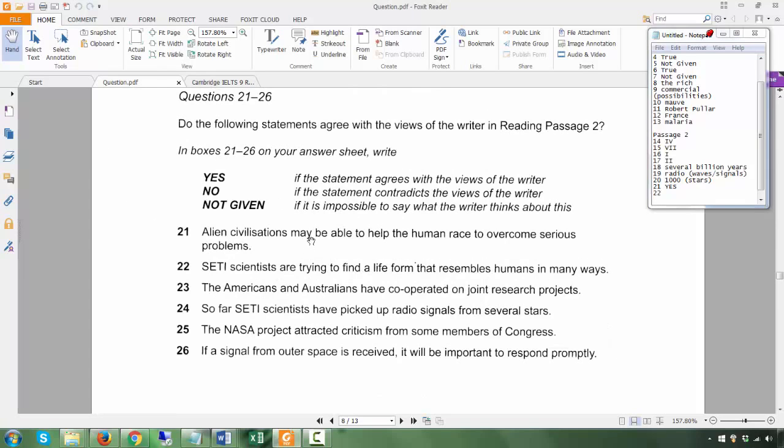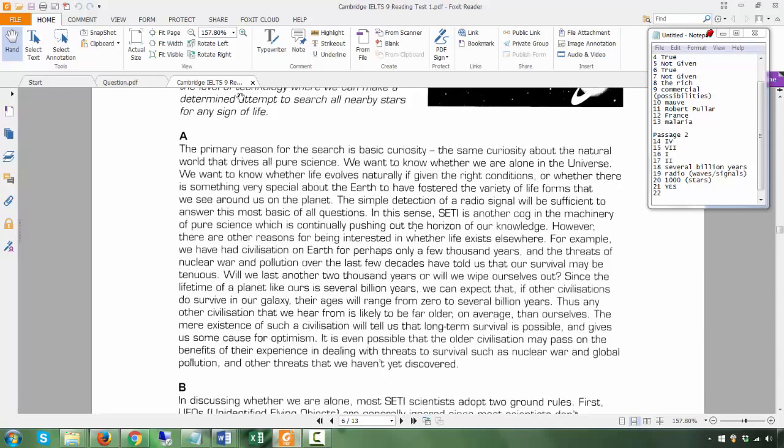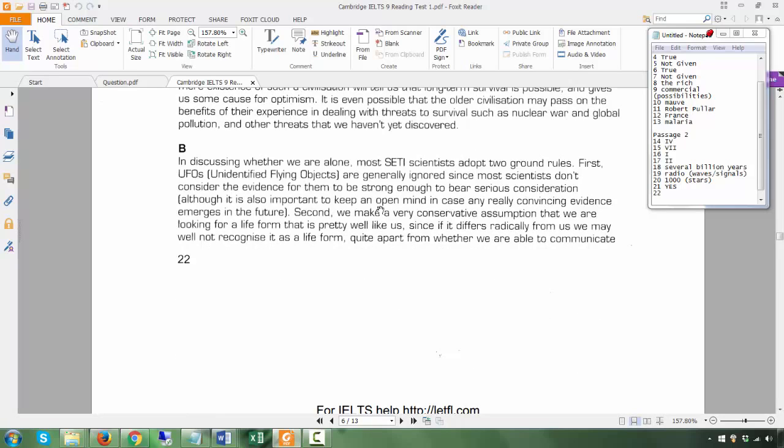22. SETI scientists are trying to find a life form that resembles humans in many ways. Second, we made a very conservative assumption that we are looking for a life form that is pretty well like us, since if it differs radically from us, we may not be able to recognize it.